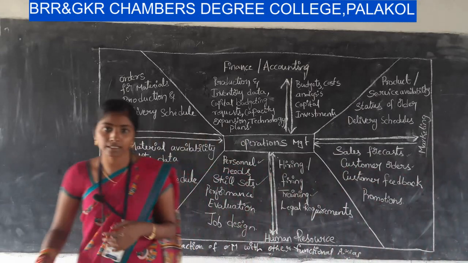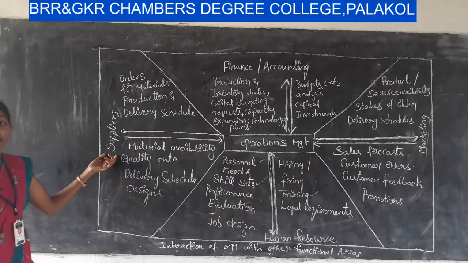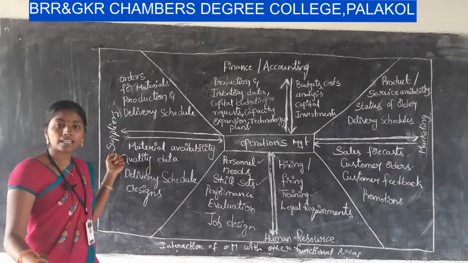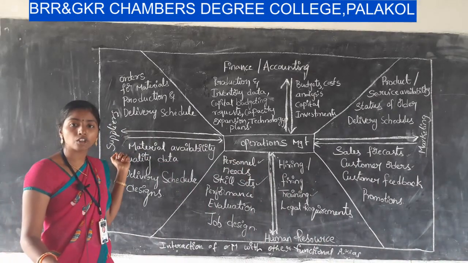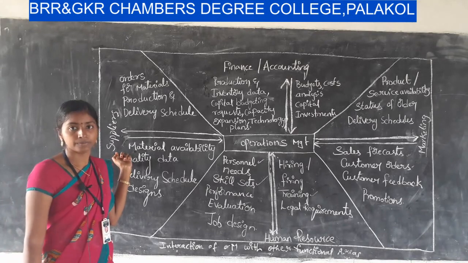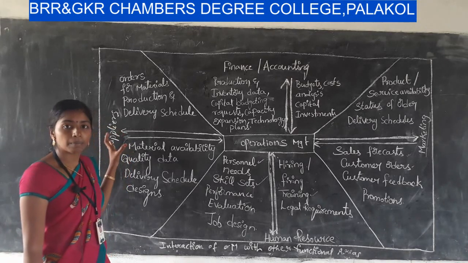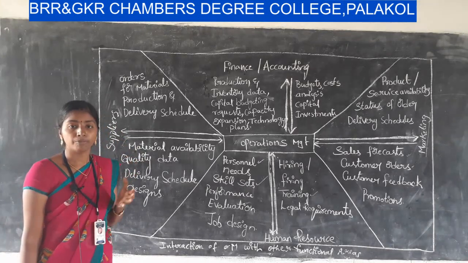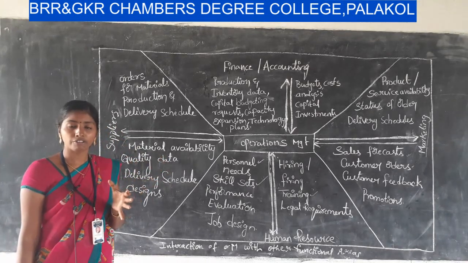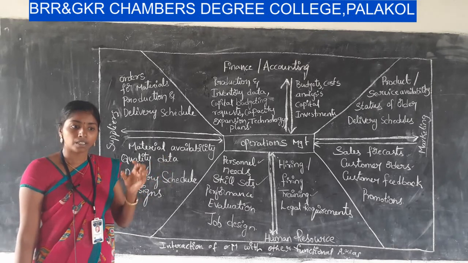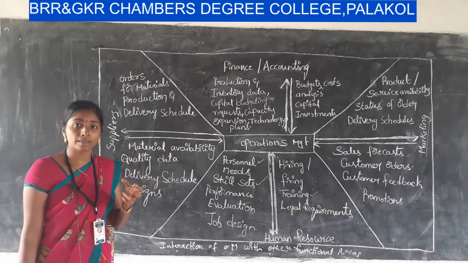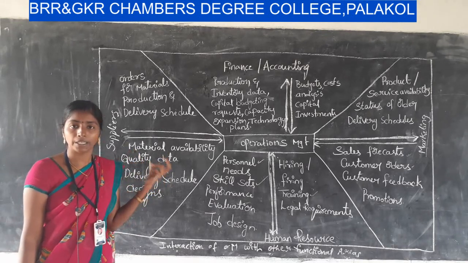And the next area is suppliers. These are the persons who supply the raw materials to the organization. Maintaining cordial relations with suppliers is very important for the timely supply of raw materials and to get some reductions in the raw material supply.